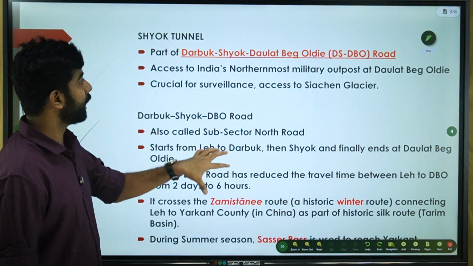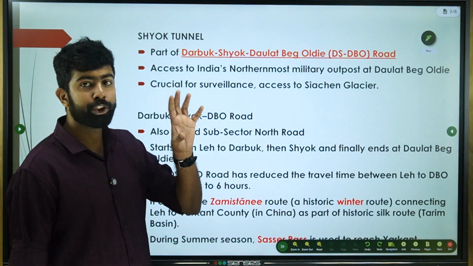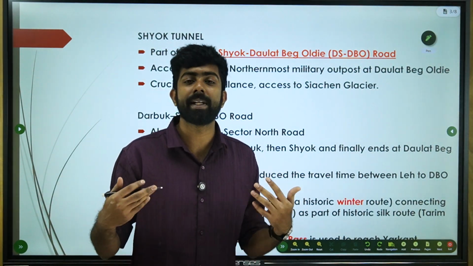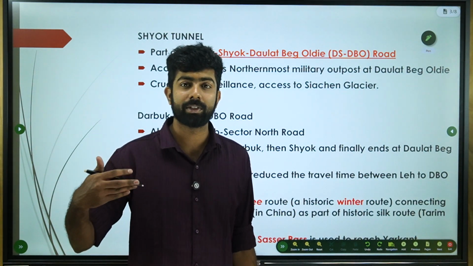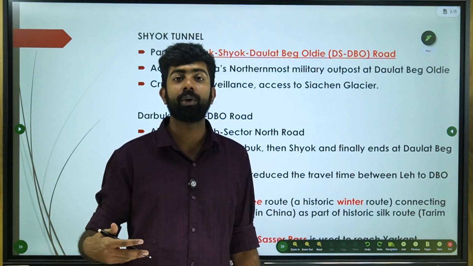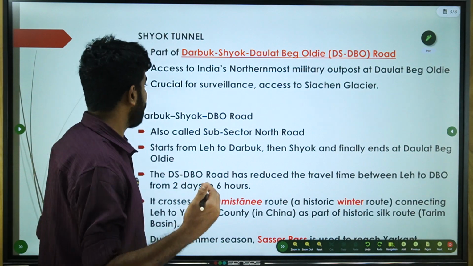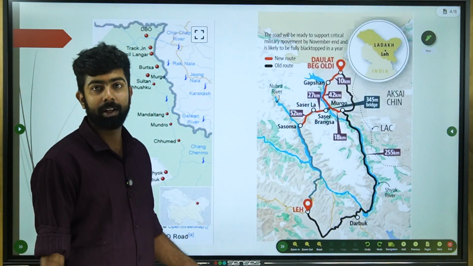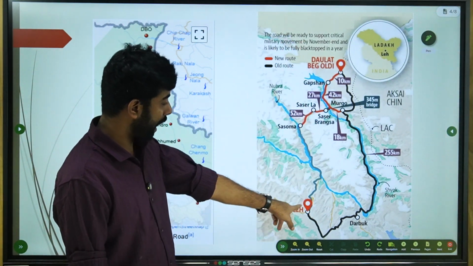Let's look at the Shyok Tunnel. Whenever you study these kinds of topics, please use images and infographics, so that you are able to recollect them faster. So I'll just explain the image here. So here you have the LAC.